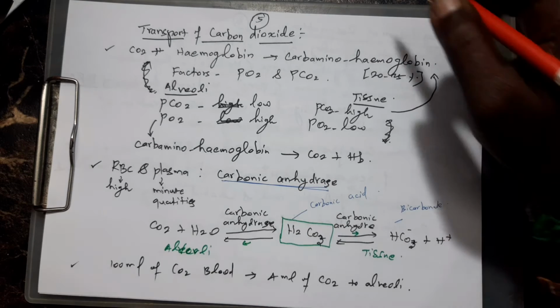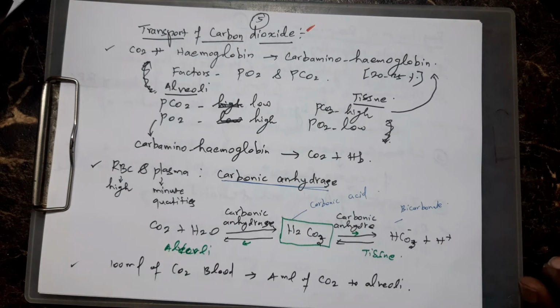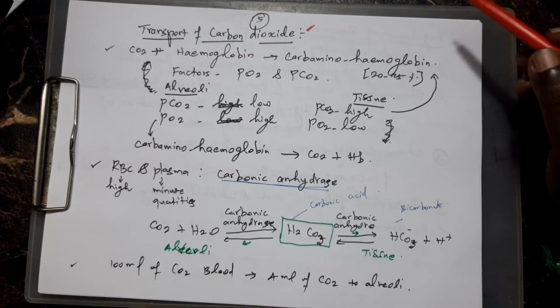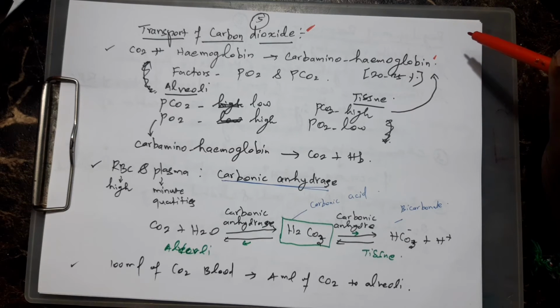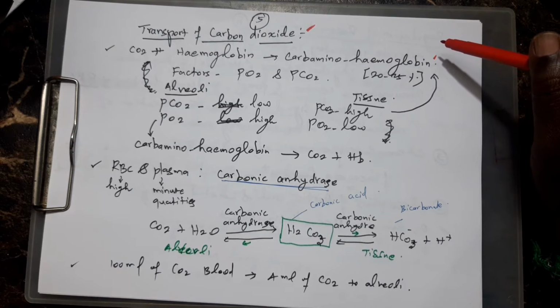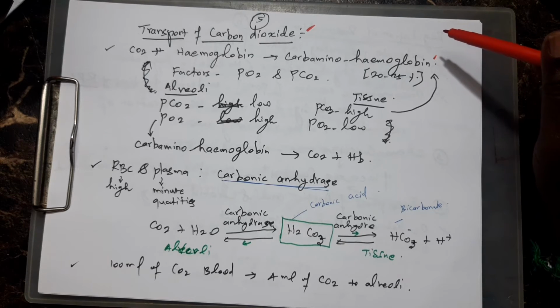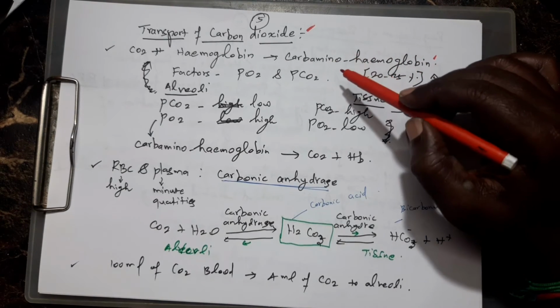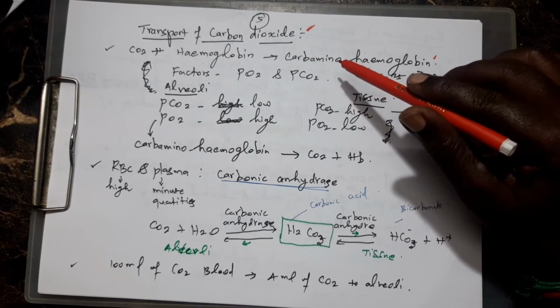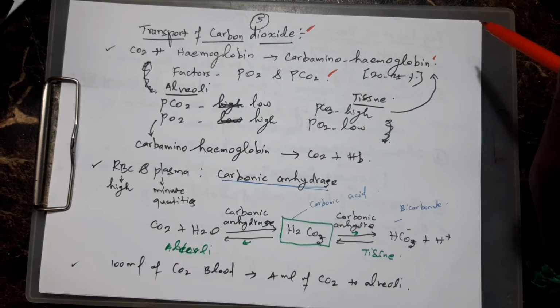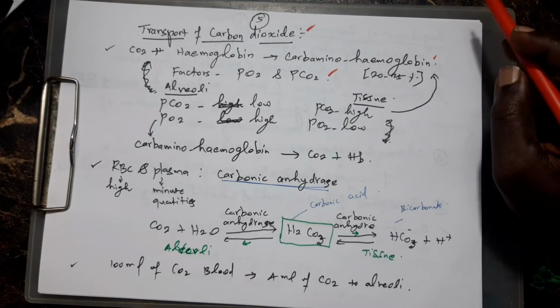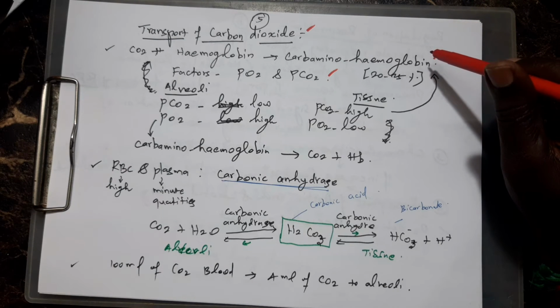Next is the transport of carbon dioxide. Carbon dioxide is mostly transported from the tissues. First, carbon dioxide is produced by metabolism. It combines with the hemoglobin in the tissue and forms carbaminohemoglobin, not oxyhemoglobin. Here also there are factors, but only 2 factors are mentioned in your books: partial pressure of O2 and partial pressure of CO2. CO2 combines with the hemoglobin to form carbaminohemoglobin.